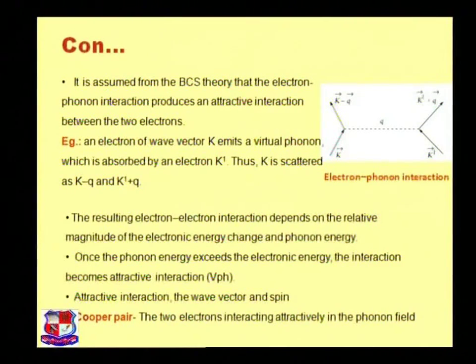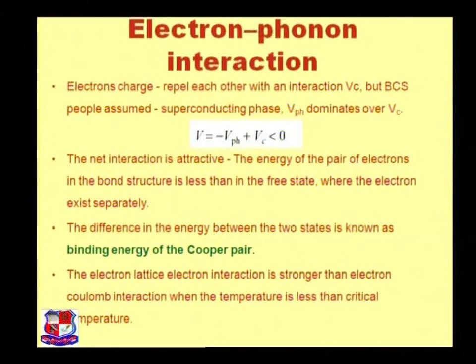Once the phonon energy exceeds the electronic energy, the interaction becomes an attractive interaction. Now, in the attractive interaction, the wave vector and spin of the electrons result in attraction. Now, what are Cooper pairs? Two electrons interacting attractively in the phonon field are called Cooper pairs. It means electron pairs, also called Cooper pairs.